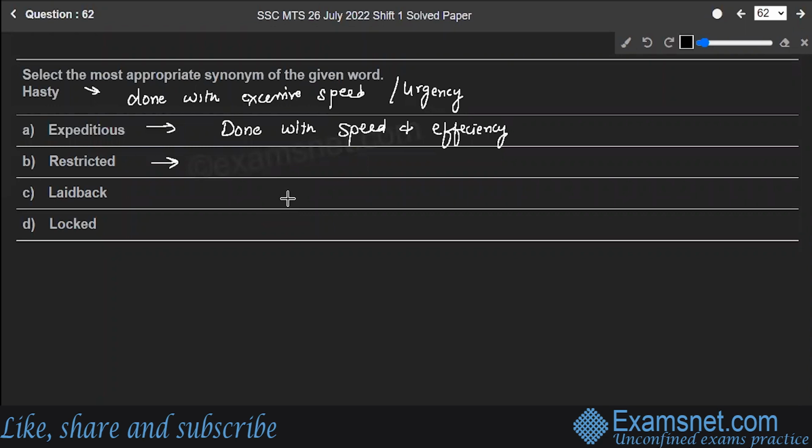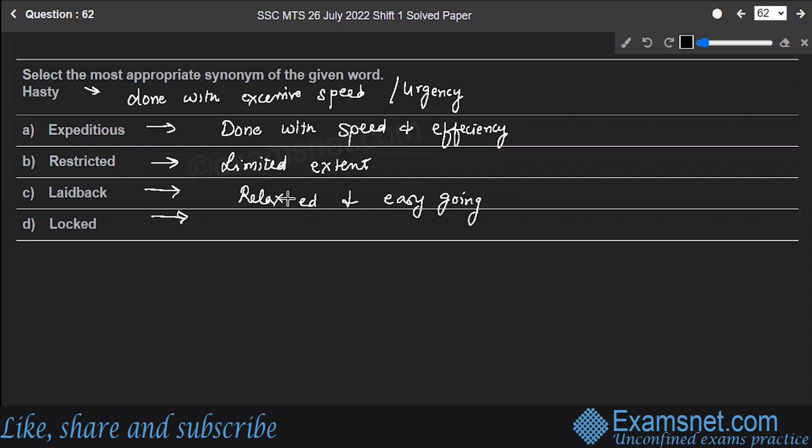Restricted means when you're limited, your extent is limited. Laid back means relaxed and easy going.